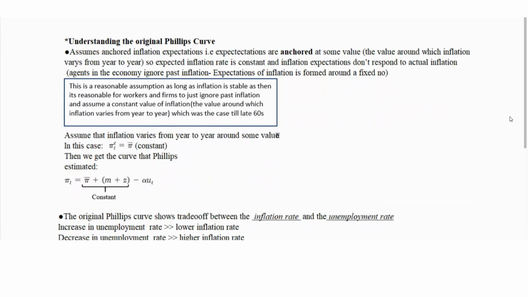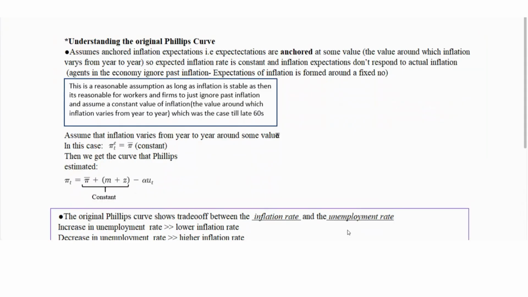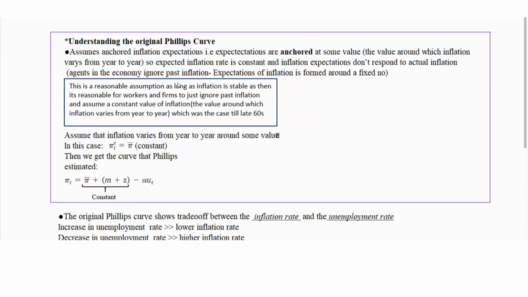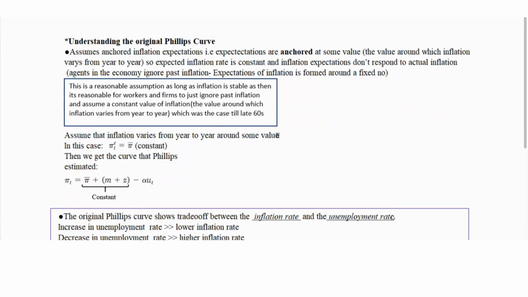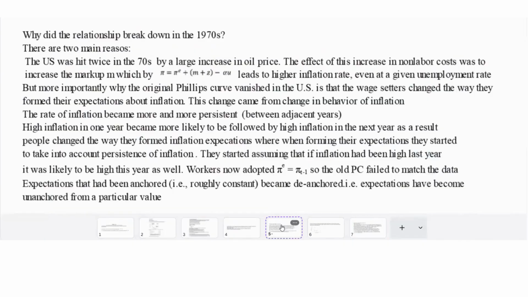We were looking at the original Phillips curve, which assumes anchored inflation expectations, i.e., inflation expectations are anchored to some value, which is the value around which inflation varies from year to year. So expected inflation is constant. This is the assumption the original Phillips curve makes, and under this assumption, the original Phillips curve shows a trade-off between inflation rate and unemployment rate. So the key thing to remember is the original Phillips curve assumes anchored inflation expectations, i.e., expected inflation rate is constant, and this constant is the value around which inflation varies from year to year.